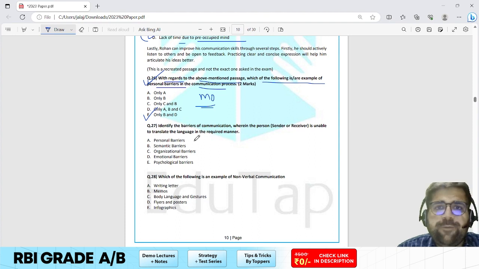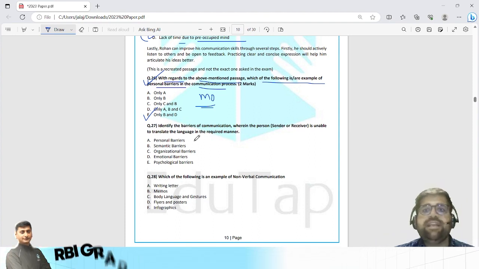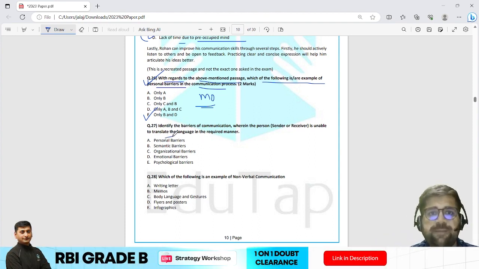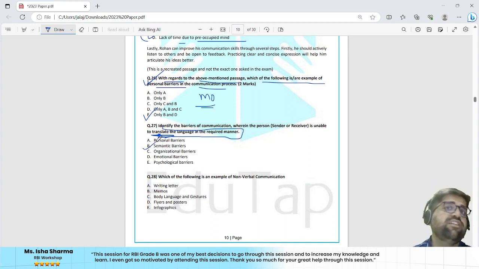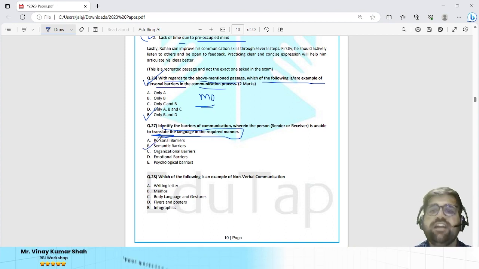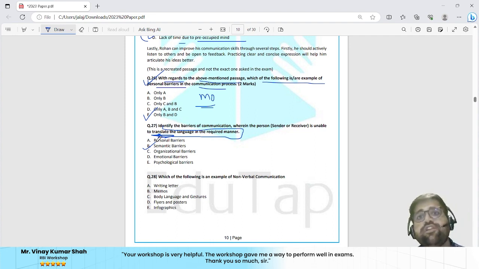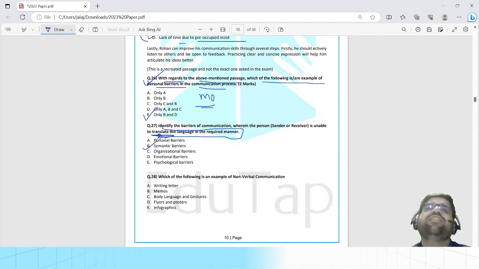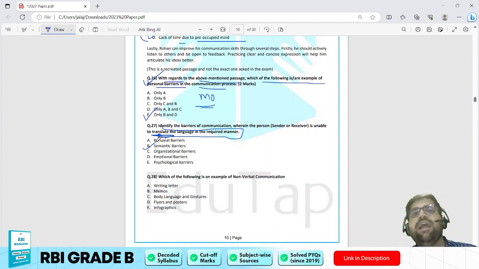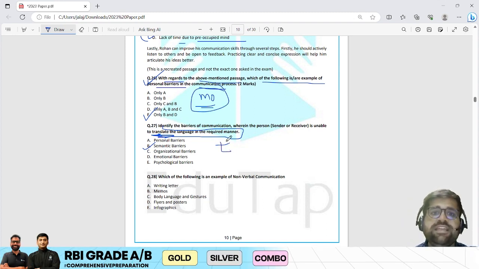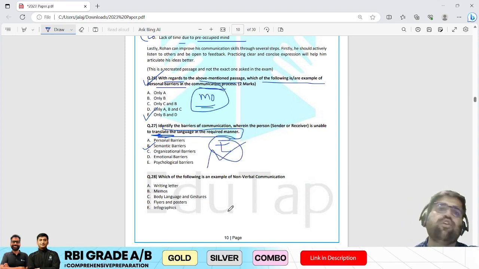Identify the barrier of communication where the person, sender or receiver, is unable to translate the message in a required manner. So here the key theme is unable to translate. Very easy. Those are your semantic barriers. Why? Because semantic barriers deal with your understanding of the language. They also deal with the understanding of the science behind the language. Okay. Jargons, all the technical words are an example of semantic barriers only. Now this question is moderate, but this question is easy according to me. Okay, you could have solved this question.